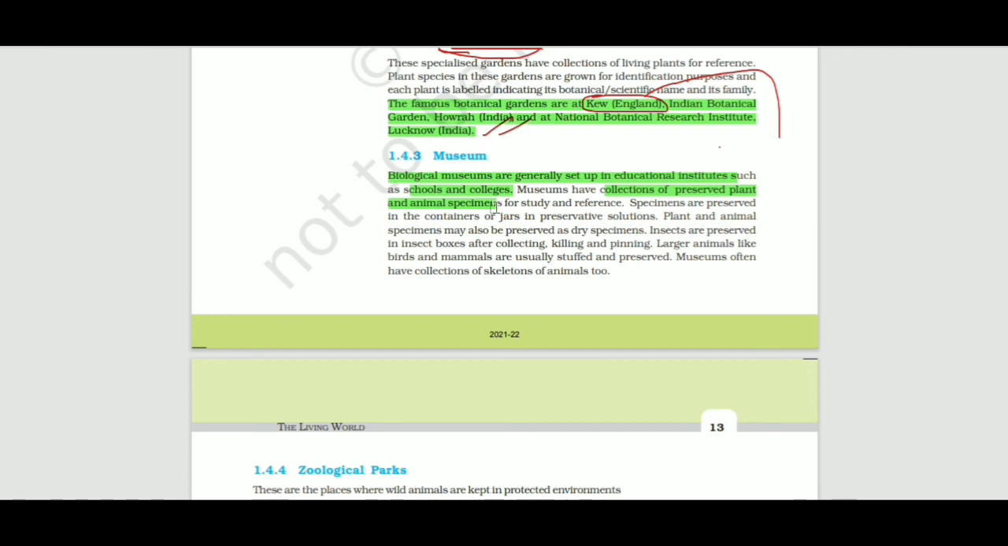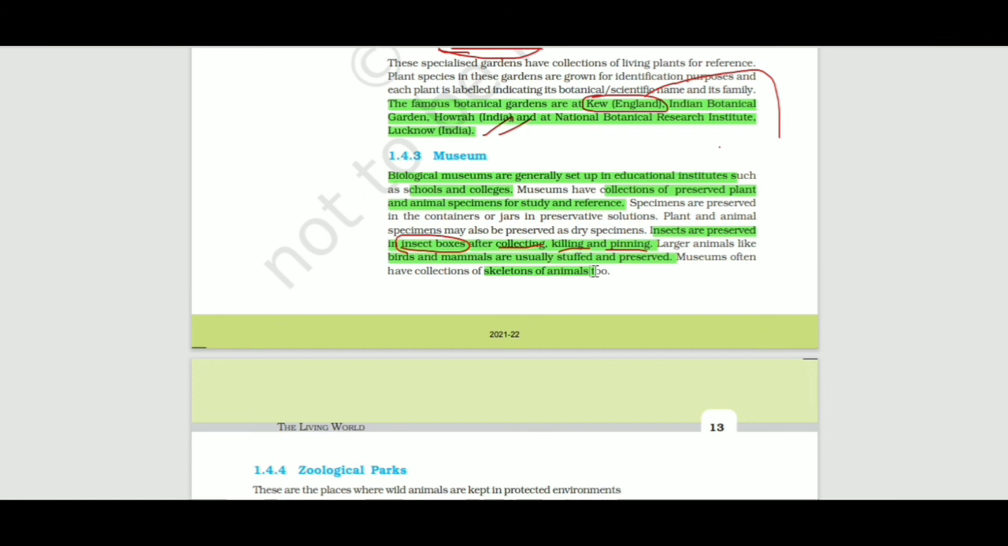Insects are preserved in insect boxes after collecting, killing and pinning. What are these steps? The first step is collecting, then killing, then pinning, and they are stored in the insect boxes. Large animals like birds and mammals are usually stuffed and preserved. Museums often have a collection of skeletons of animals too.